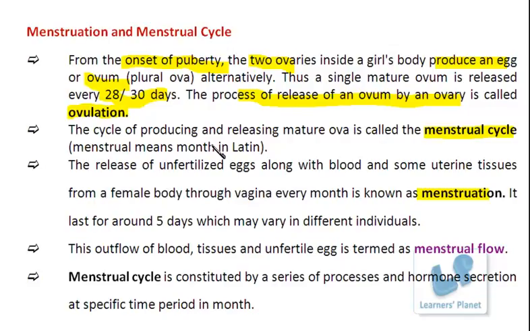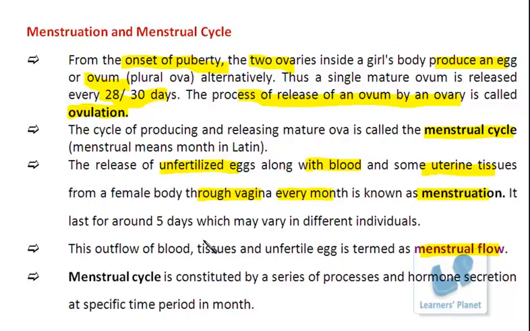So in a female, the unfertilized egg plus the blood and the uterine tissues are all released out from the body through the vagina, and this takes place every month. This material which is released is known as the menstrual flow, and the process is known as menstruation.